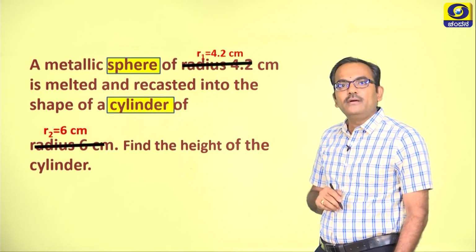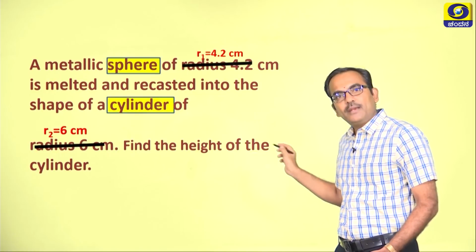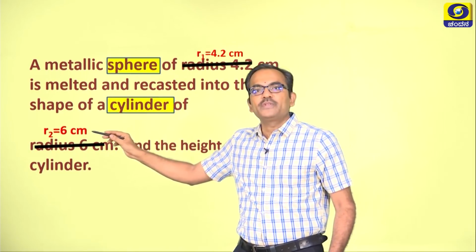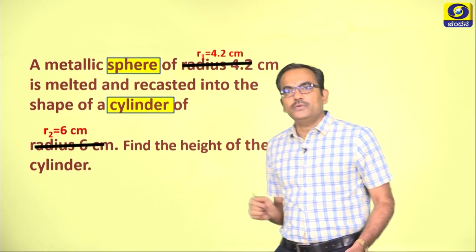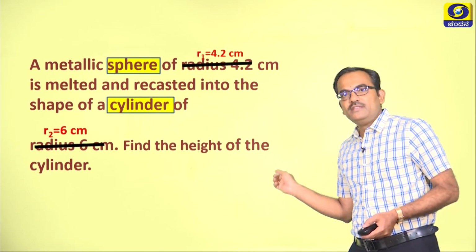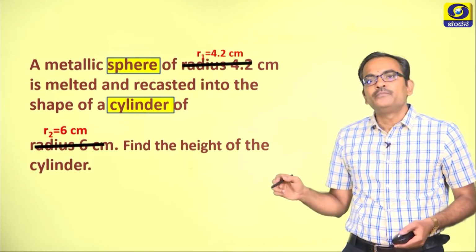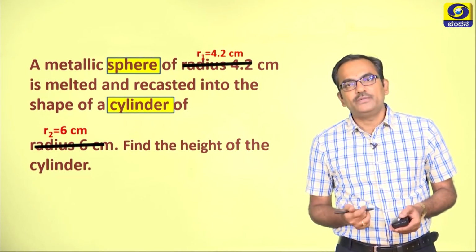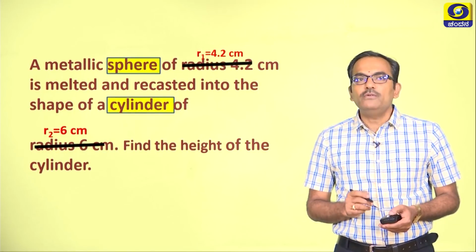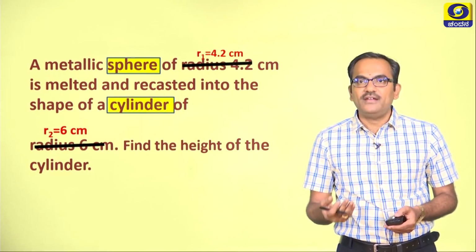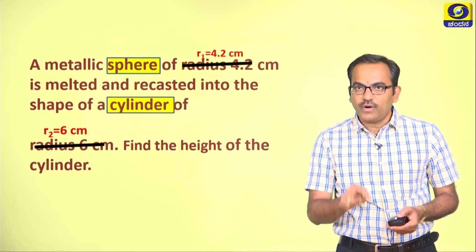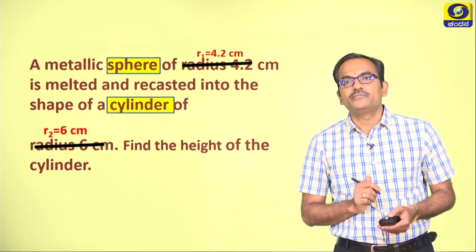Similarly, radius 6 centimeter can be scratched out and written as R2 is equal to 6 centimeter. So when you write the given statement in this way, it will be very easy to use the values, because you will be going through the question again and again and marking what is to be found out and what is given, right.